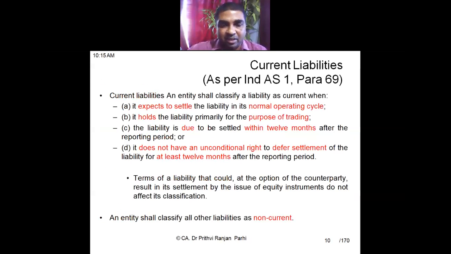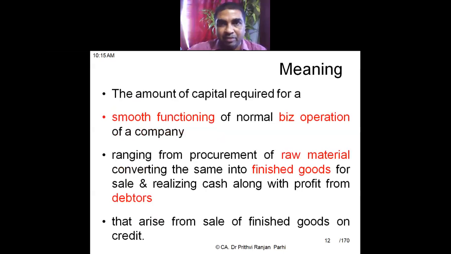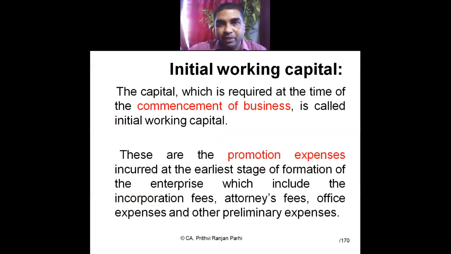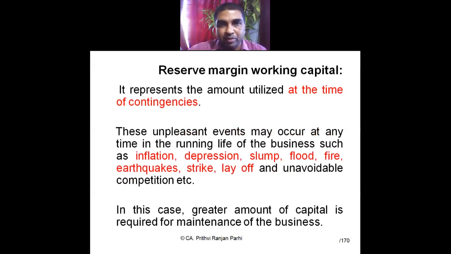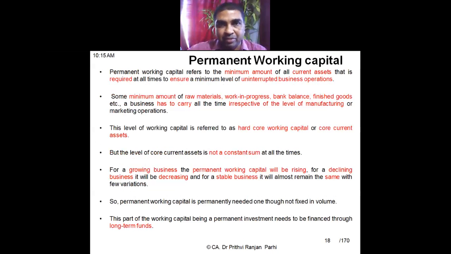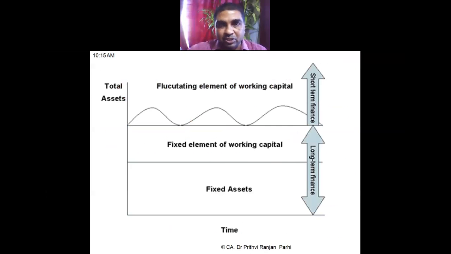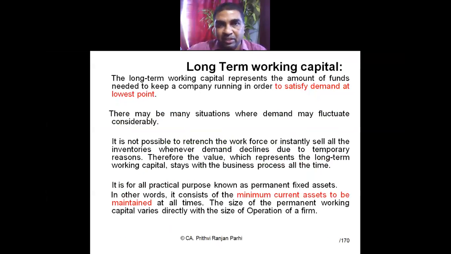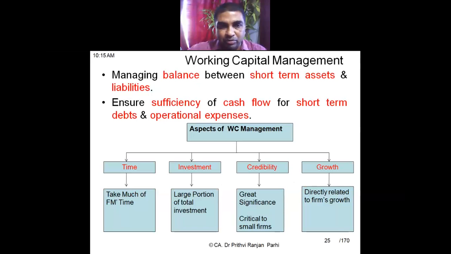On that basis, we had understood that working capital is the difference of current asset and current liability. Excess of current asset over current liability is called the net working capital. We have understood other kinds of working capital like initial working capital, regular working capital, fluctuating working capital, reserve margin working capital, net working capital, permanent working capital, temporary working capital, long-term working capital, short-term working capital. All these concepts we had understood in our previous class.